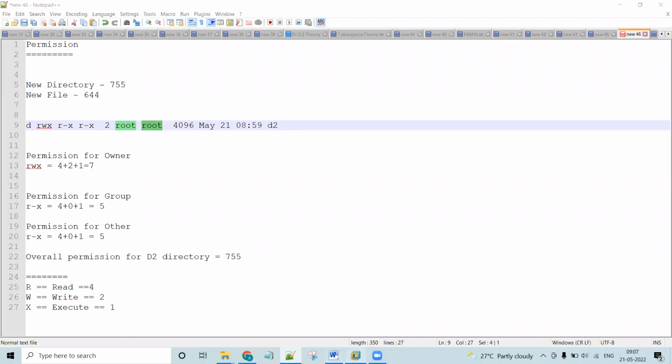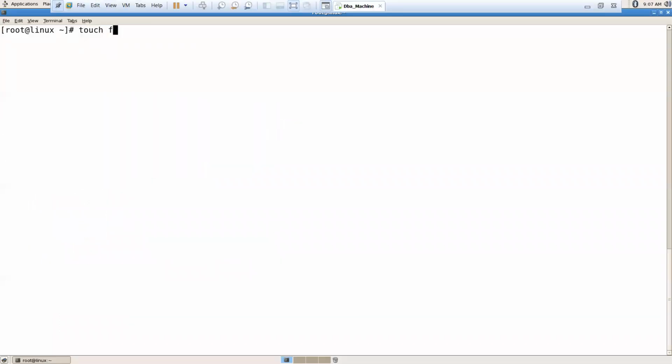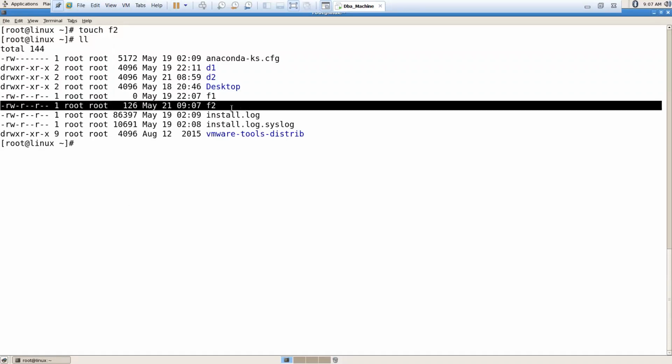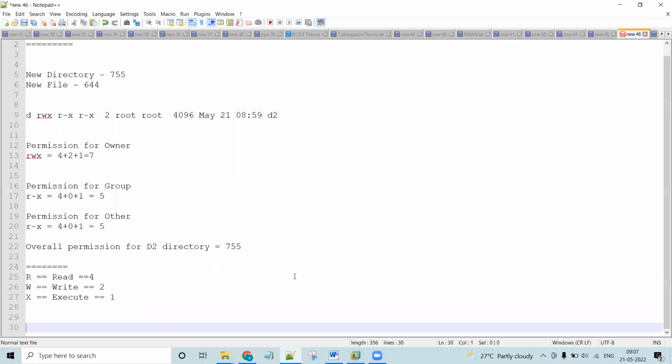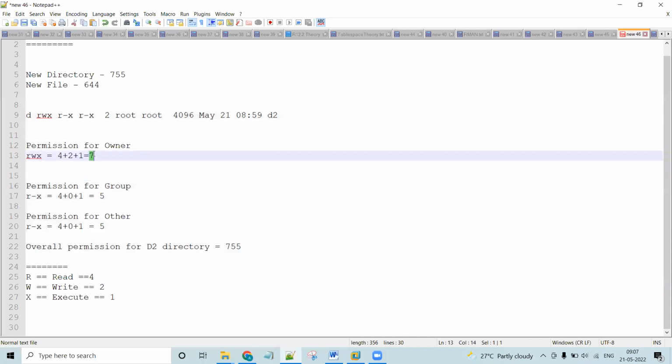Now for example, let me create one new file. touch F2. Now see ls -l. Now let's copy this F2 line. For this directory, the overall permission is 755.